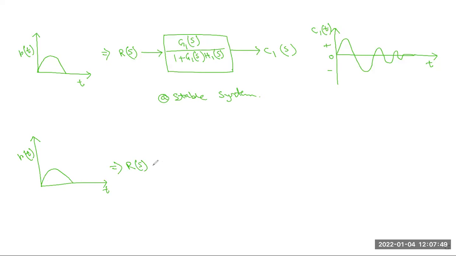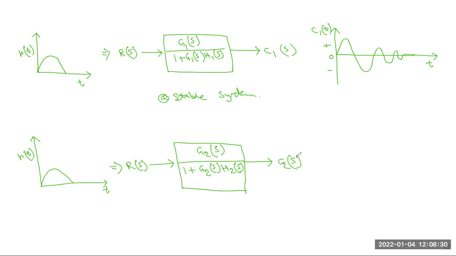That is also R(s). We give it the characteristic equation here, and we represent it here as G2(s). G1, G2, this is another format for the difference of the two systems. One is the stable system, another one is the unstable system. So this is the characteristic equation of the closed loop control system. This is G2(s) by 1 plus G2(s) into H2(s). Okay. Here H2 is the feedback of the system. Okay. Then the output is coming, that is C2(s).